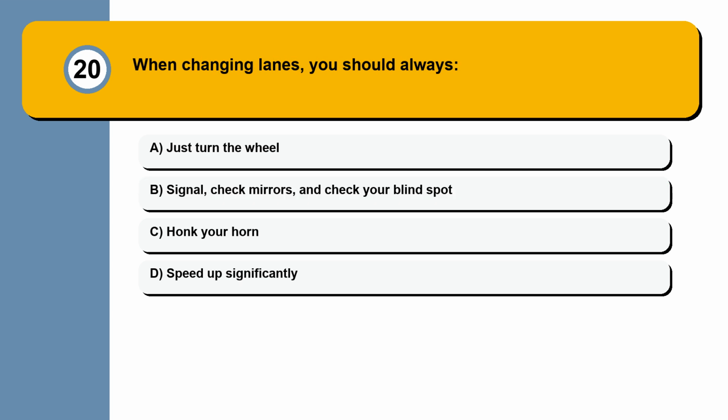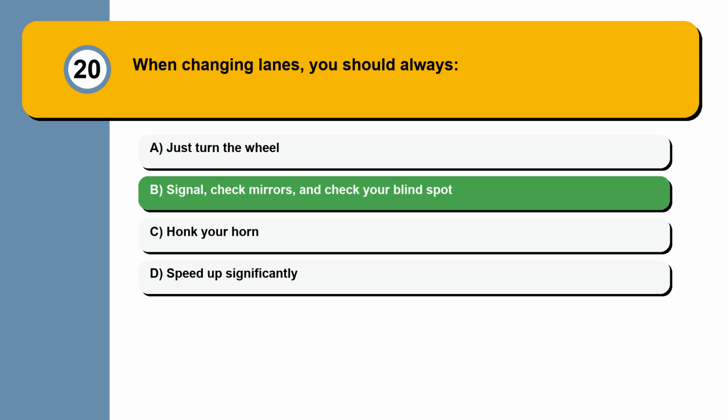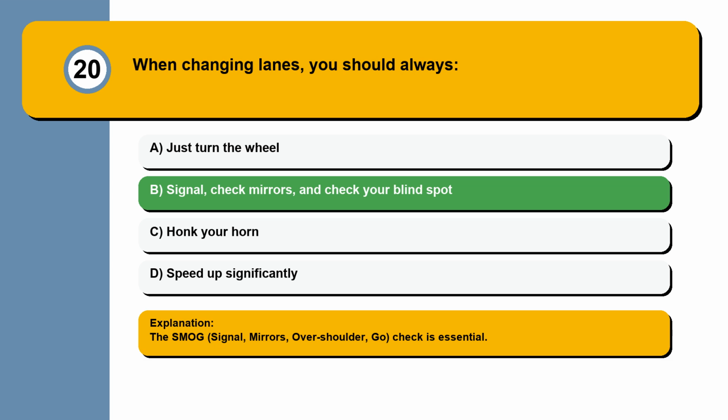Question 20. When changing lanes, you should always: just turn the wheel, signal, check mirrors, and check your blind spot, honk your horn, speed up significantly. The sequence of signal, mirrors, over the shoulder, go, is essential.